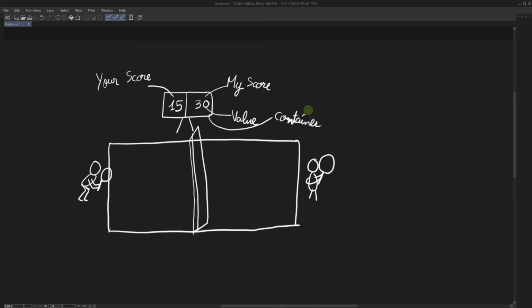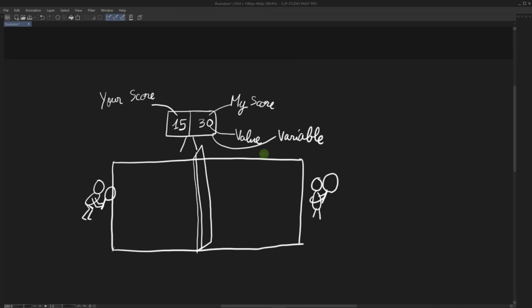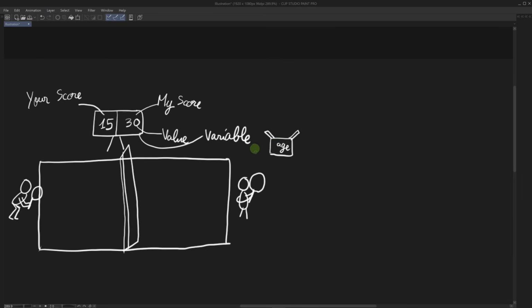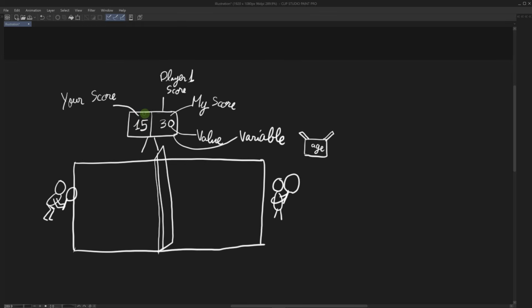Instead of using the term container here, we can say that this is a variable, and this example illustrates the use of variables really well. You can think of a variable as a container of a value. You can think of it as a chalkboard or as a box. This box has a name. For example, we can call it age, or in this case, let's call it player 1 score. And we can call the variable on the other side of the chalkboard player 2 score.